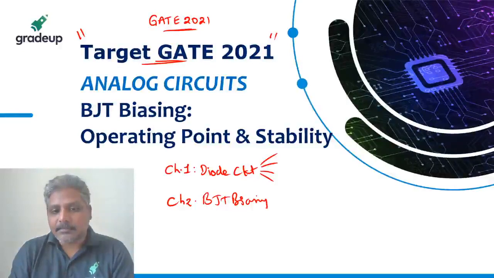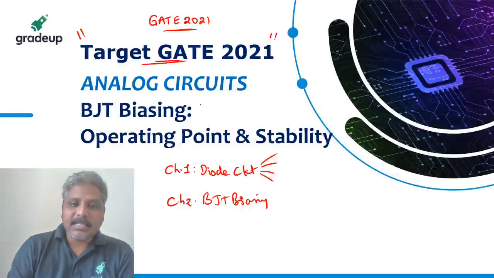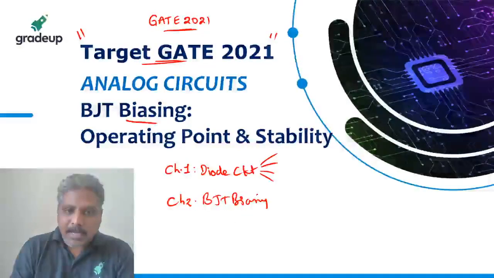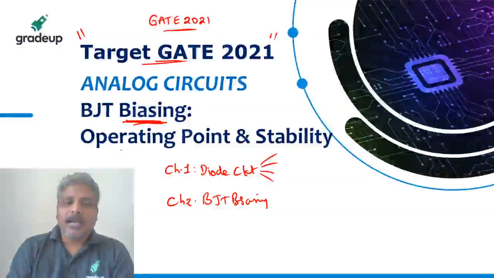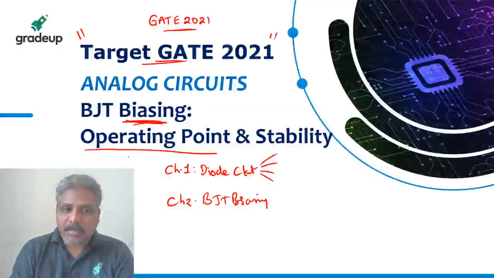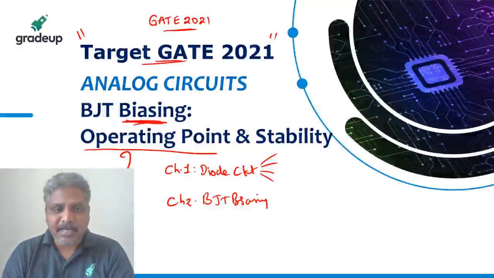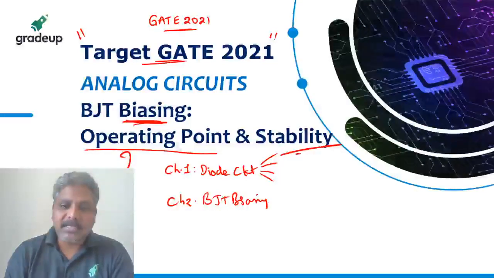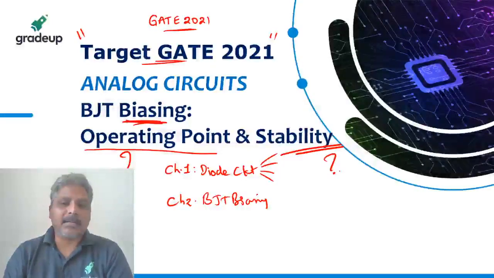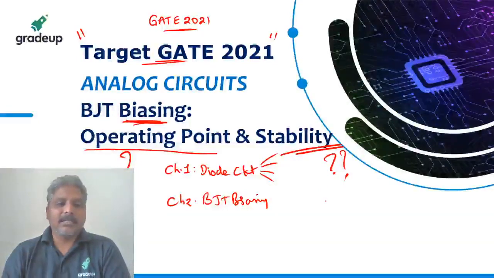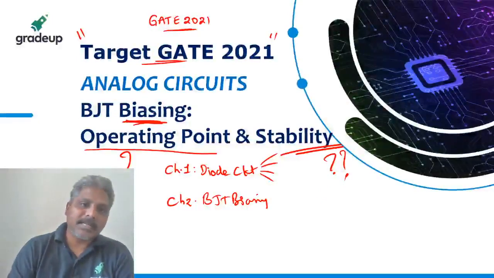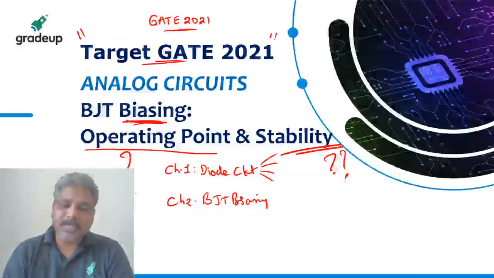BJT biasing. In this lecture, we are going to understand what is biasing, and what is operating point, how much this operating point should be, where the operating point should be, and what is stability, why the stability is required, and what exactly stability means. These are the points we are going to discuss under this class today.